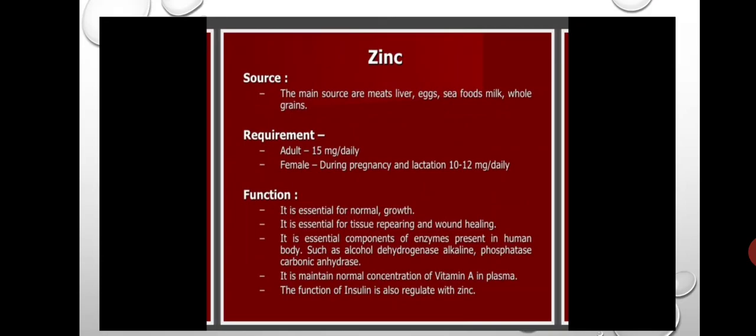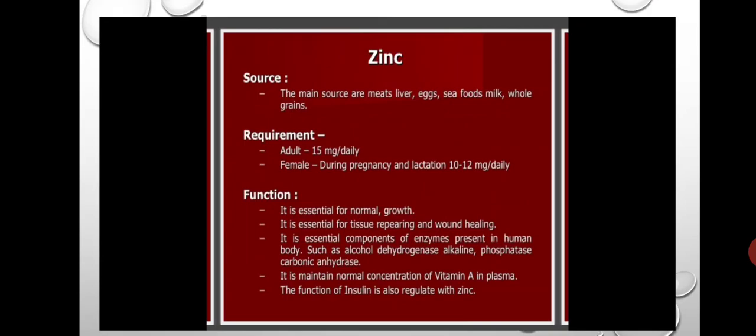Next, the requirement of zinc: in adults, 15 mg per day is required. How much zinc is required in an adult human being? 15 mg per day. In females during pregnancy or lactation, 10 to 12 mg per day is required. This is the requirement of zinc in human beings.